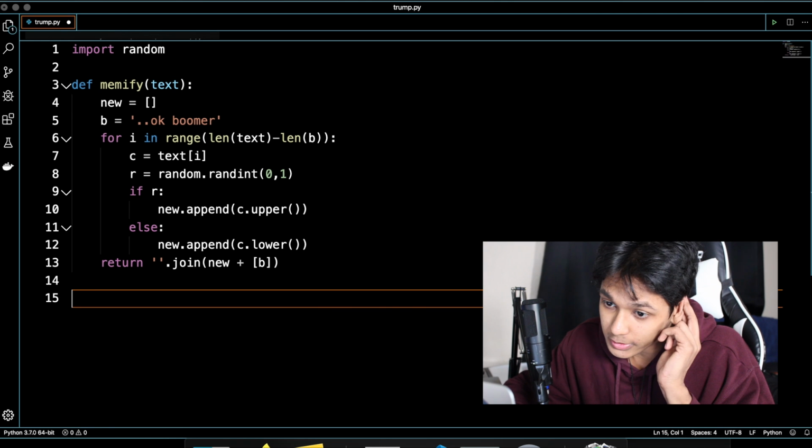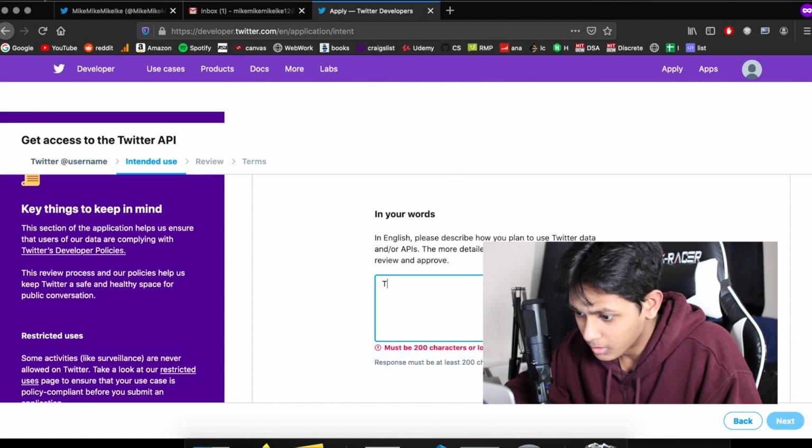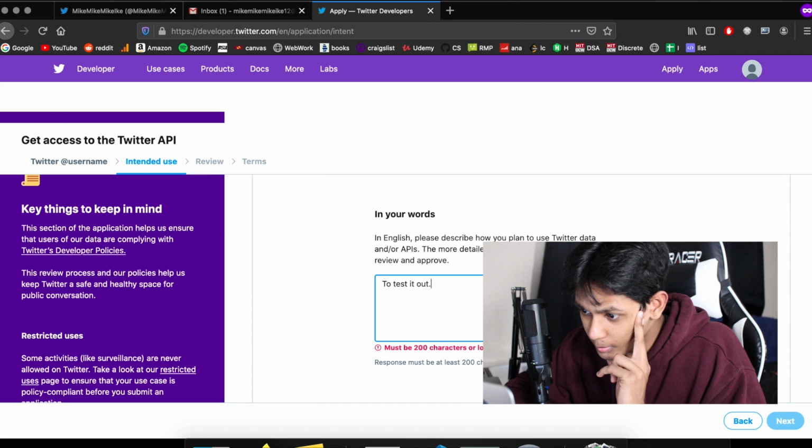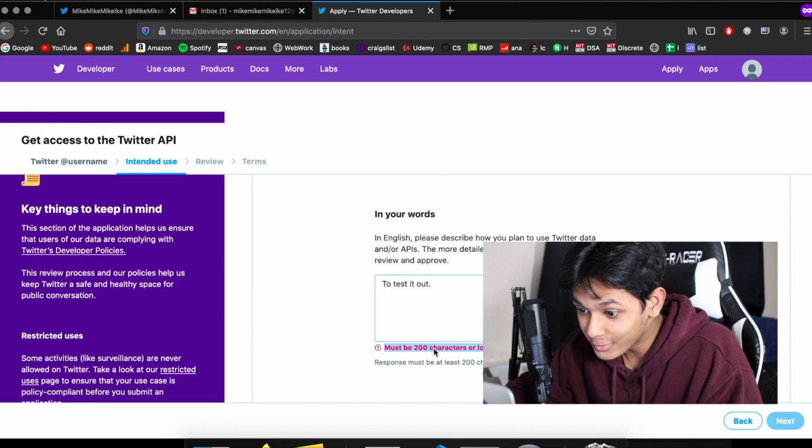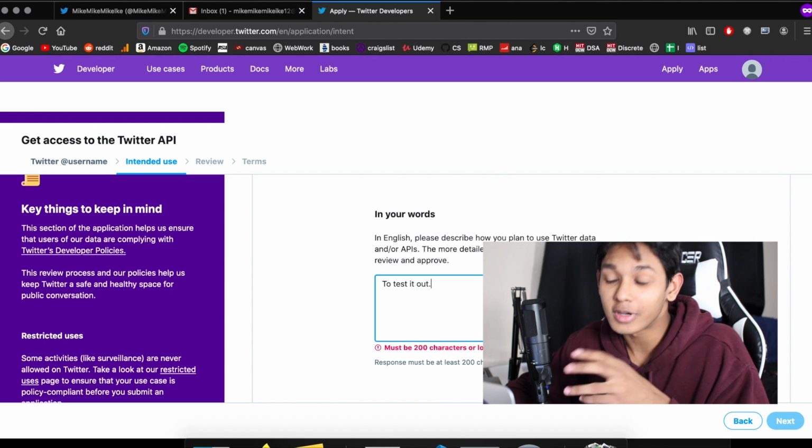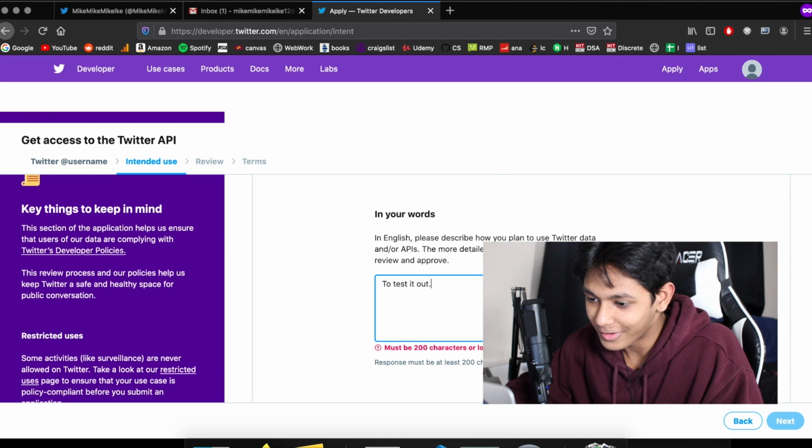So now I have to register an app with the Twitter API, I'm pretty sure. All right, let's just fill all this out. Describe how you plan to use Twitter data. 200 characters? Isn't the point of Twitter supposed to be short? Now they're trying to make it long. All right, here we go.